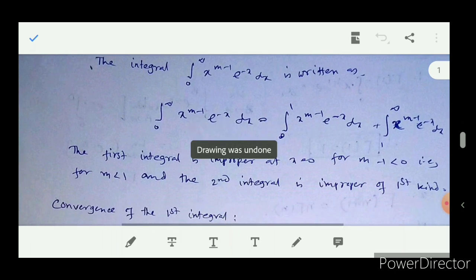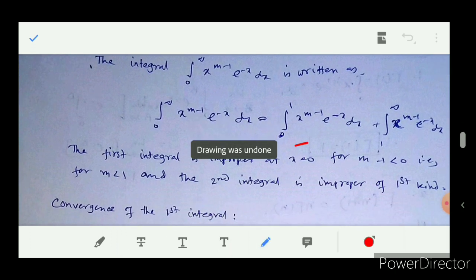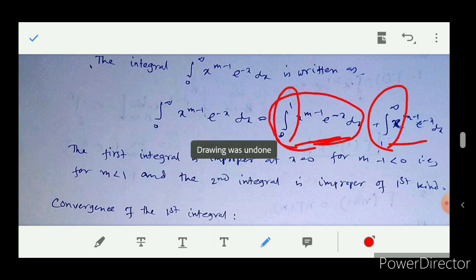To discuss the convergence of this integral, we write it in two parts, integration 0 to 1 and integration 1 to infinity. When m minus 1 is less than 0, then this integral is an improper one at x equal to 0. So we will test this integral for convergence at x equal to 0 for m minus 1 less than 0. Certainly if m minus 1 is greater than or equal to 0, then this integral is a proper one, so that is obviously convergent.